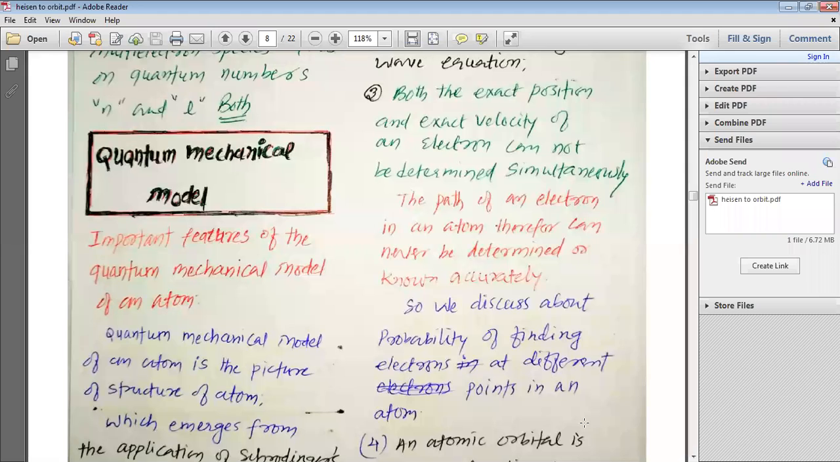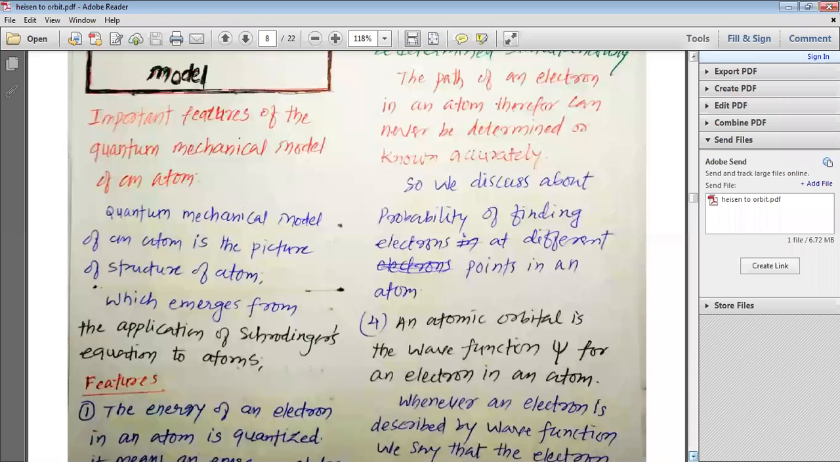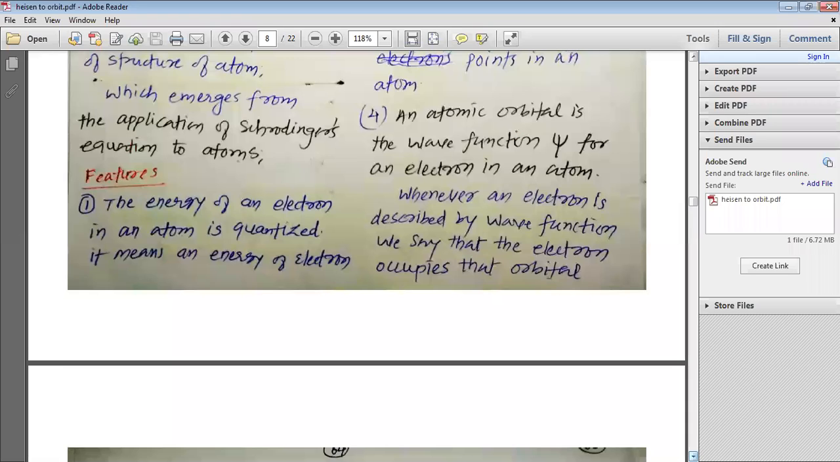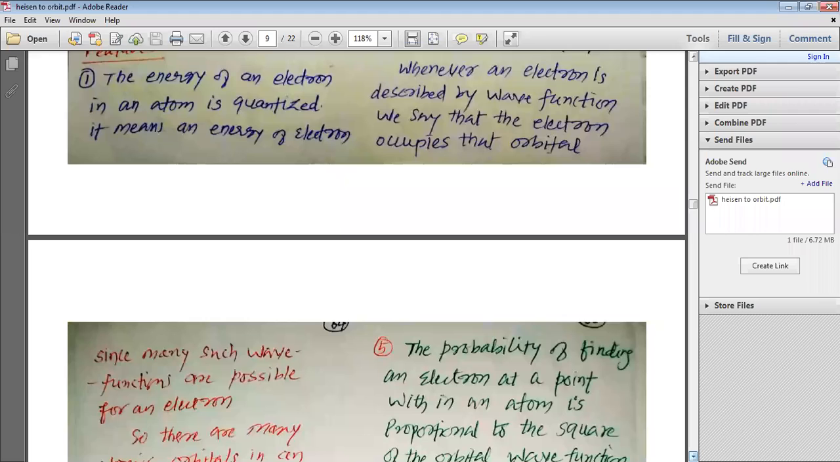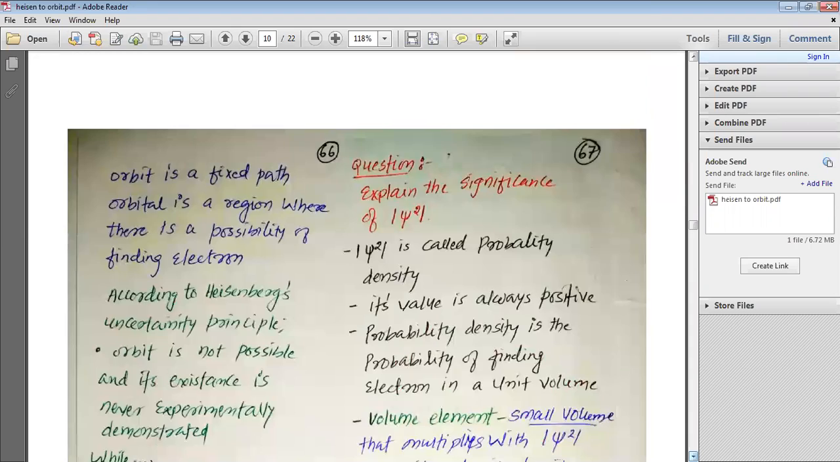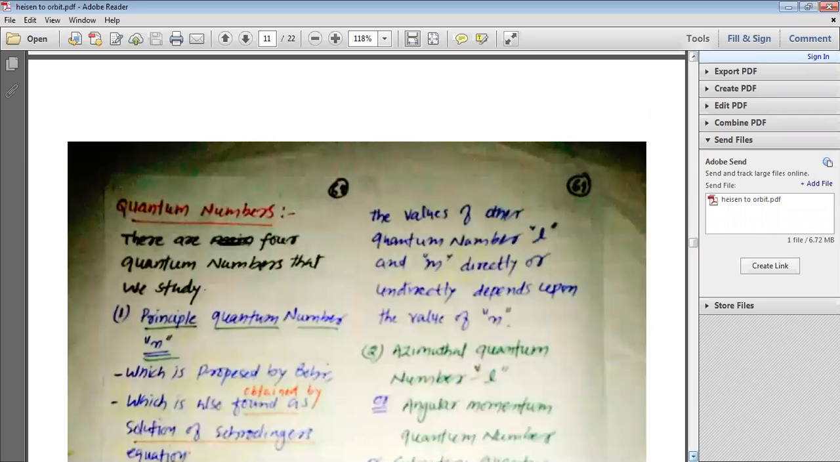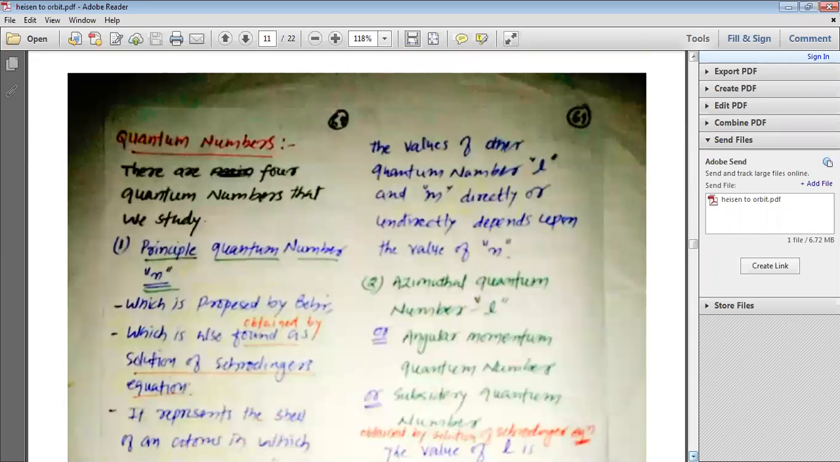See, yesterday we studied the quantum mechanical model, and the features of the quantum mechanical model. The various features were related to the value of psi. Psi does not actually have any physical significance, but psi represents the orbital. All the information about an electron is obtained from psi. When we work on psi, we come to know about the various quantum numbers.